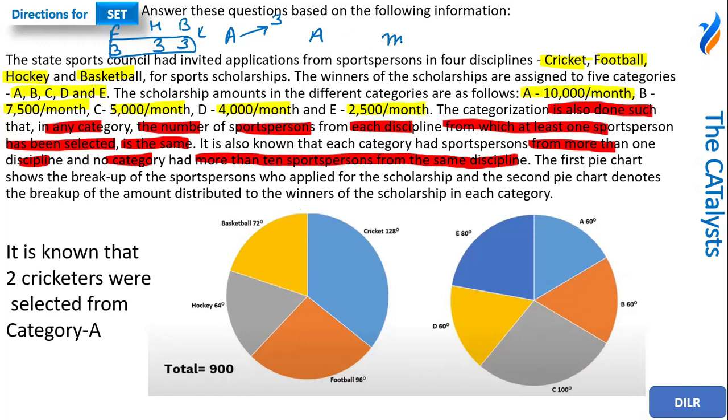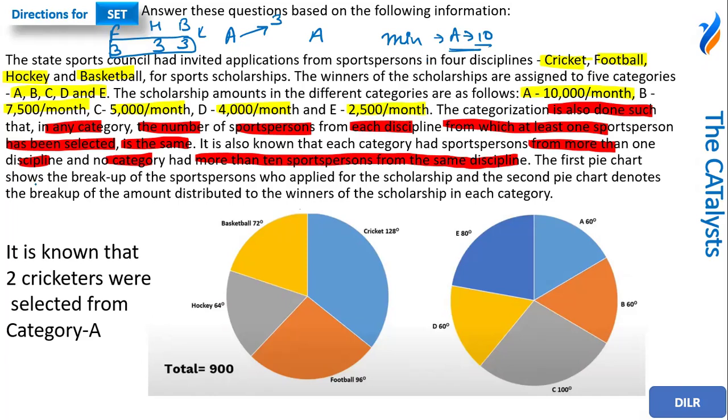So the minimum number of persons in category A would be 10. This is the minimum number of persons, because if I say that the five cricketers are selected in category A, the minimum possible number of students in category A would be 10. All right. So this is the thing that is going to help us in getting the answer solved for us.